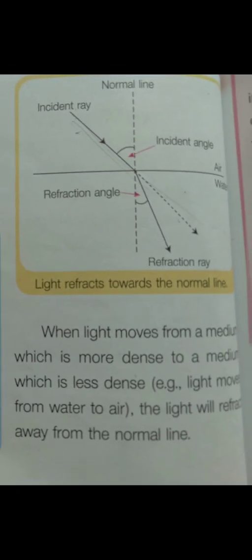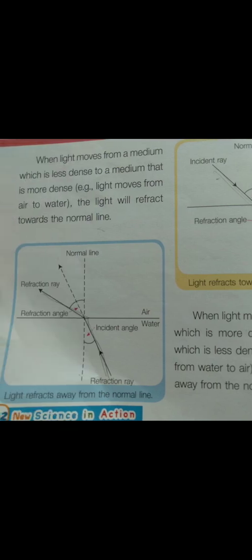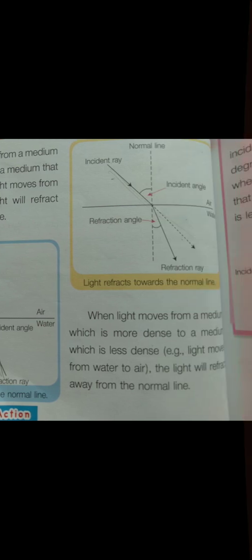So the light will refract towards the normal line. And then here, when light moves from a medium which is more dense to a medium which is less dense, for example, light moves from water to air, the light will refract away from the normal line.